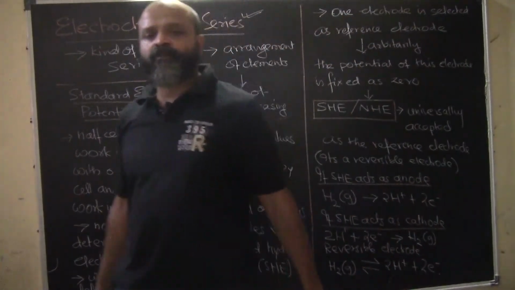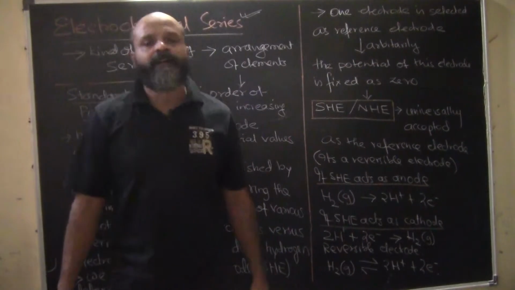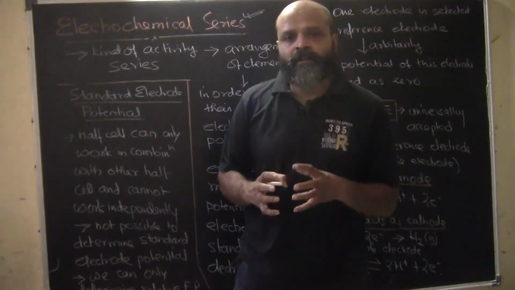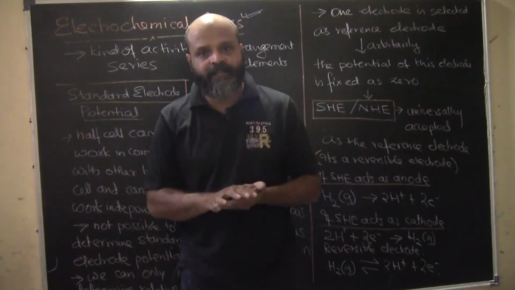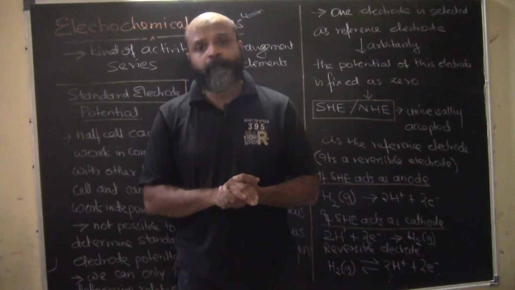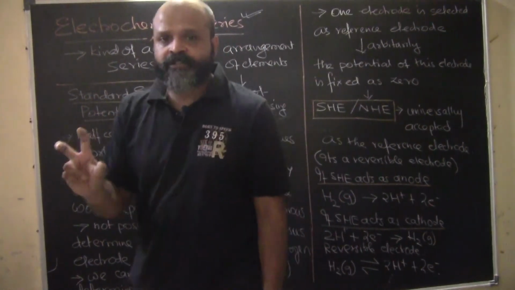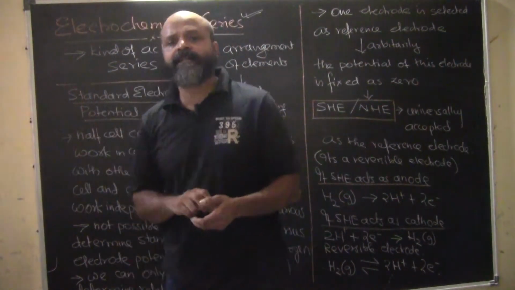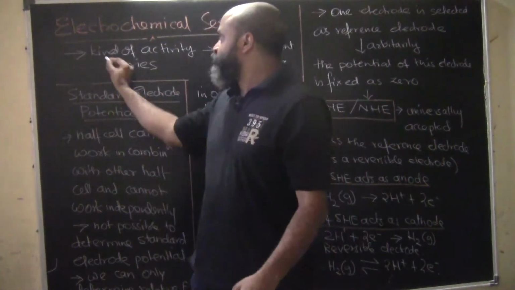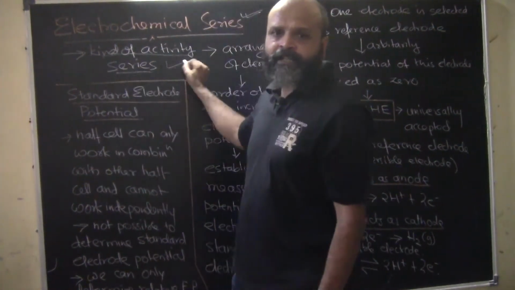Now, we are going to cover what is electrochemical series. Just as we have a reactivity series in which we compare different elements with hydrogen in terms of their reactivity, some elements are placed above hydrogen, some elements are placed below hydrogen, and hydrogen is taken as a standard for comparing the reactivity. In the same way, we have an electrochemical series. So, we can call this a kind of activity series.